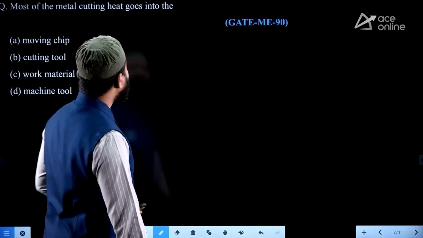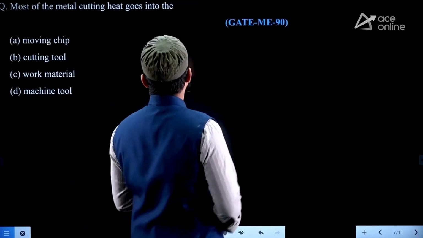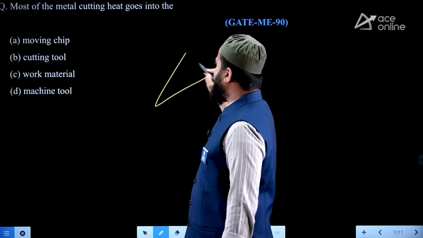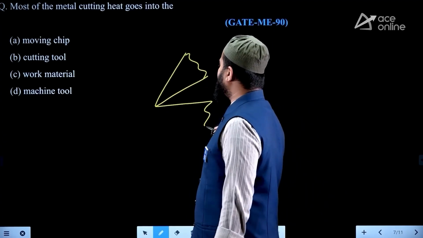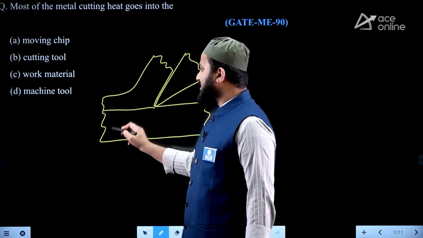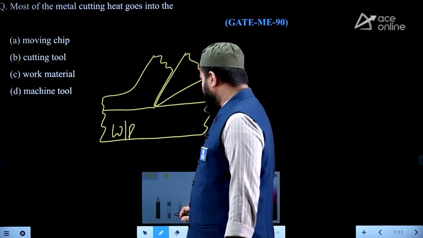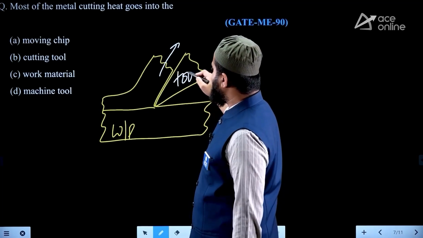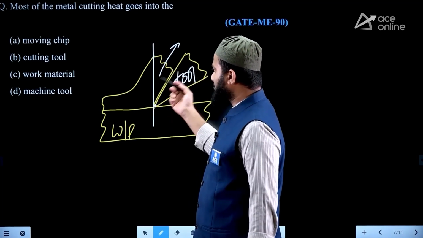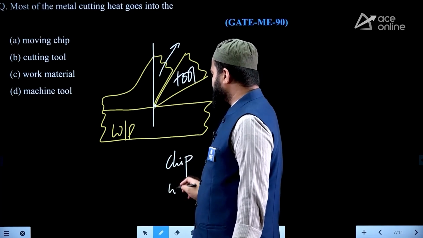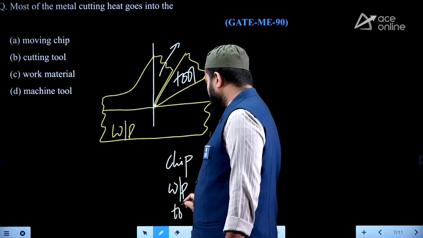Now next, if you look at this question, most of the metal cutting heat goes into the... remember, in any conventional machining operation, we might take orthogonal machining as an example to represent, but as you impose the tool to remove the unwanted material, among the total heat, maximum will be carried by the chip, then the workpiece, then the tool.